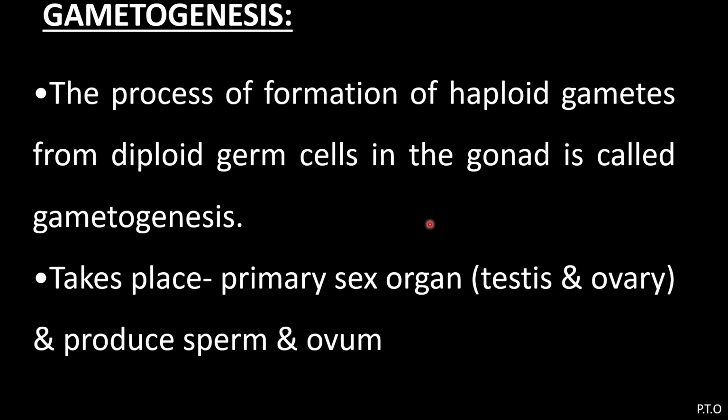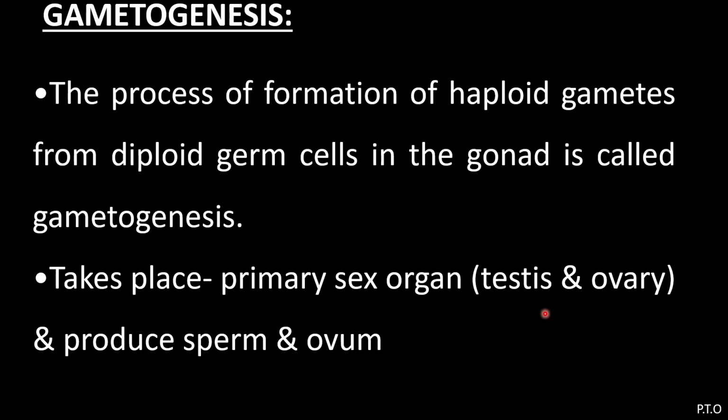The process of formation of haploid gametes from diploid germ cells in gonad is called gametogenesis. So the gametes which are formed are haploid. Haploid means n number of chromosomes. And they are formed from the diploid germ cells. Diploid means 2n chromosome number. So from these diploid germ cells, the haploid gametes are formed, and the process is called gametogenesis. And it takes place in the primary sex organs, testes and ovary.